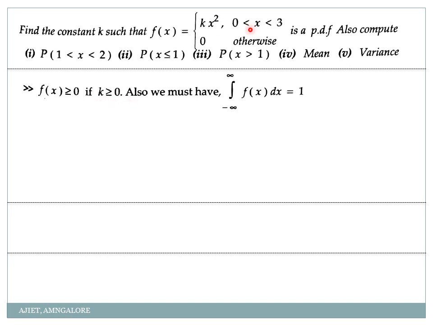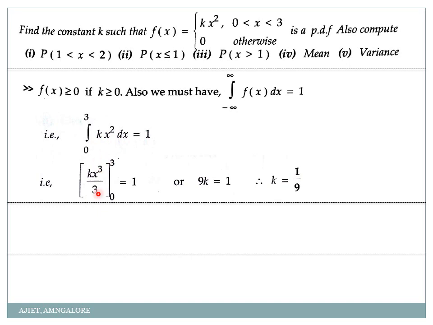So my condition, if it is a probability distribution function, then integration from -infinity to infinity f of x dx should always be equal to 1. So again we'll get the k value as integration from 0 to 3 k into x square dx. K as it is, integration of x square is x cube by 3 with the limit 0 to 3. So when I apply 3 here, 3 cube is 27, 27 divided by 3 is 9. So k into 9 is equal to 1. That's 9k is equal to 1, or k is equal to 1 by 9. Clear? Now you start answering the required next questions whatever they have asked.